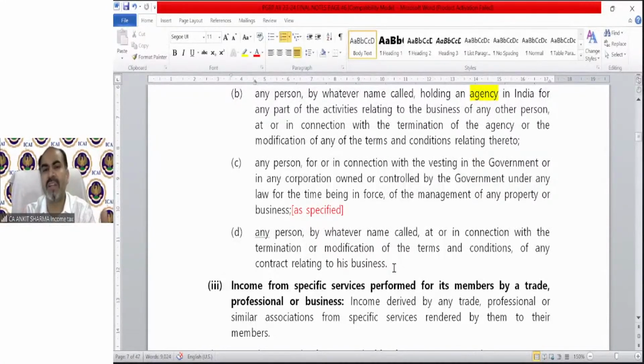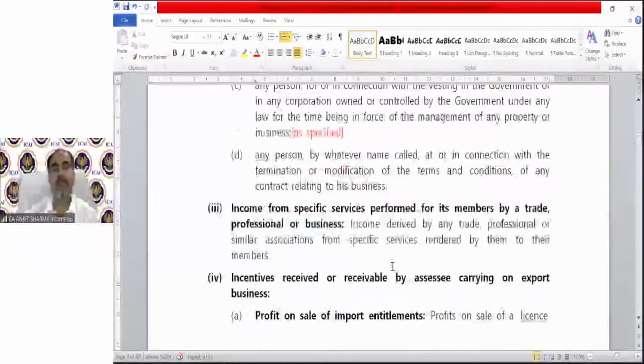So that A, B, C, D, all 4 points talk about the same thing. Income from some specific services performed for its members by a trade, profession, etc. If there is any chamber of commerce, etc., or any profession which actually performs some specific service to its members, then that is also going to be taxable as a part of their business income.